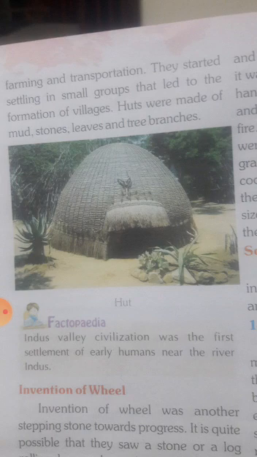When we learn Indian history, it starts from ancient India. At that time we will learn about the Indus Valley civilization, the first settlement of humans near the river Indus. Then they started settling in small groups that led to the formation of villages or societies. Huts were made of mud, stones, leaves and tree branches. Understood?